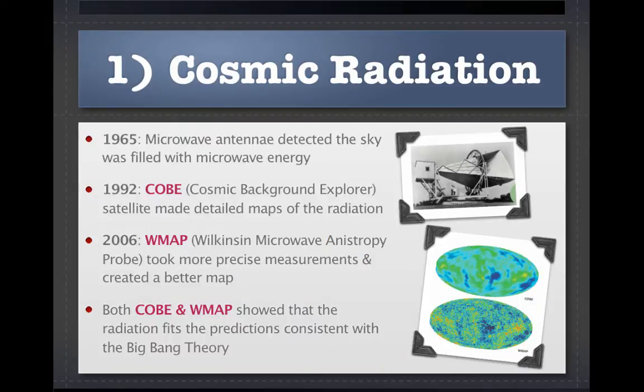In 1965, a microwave antenna was built that detected that the sky was filled with microwave energy. As technology advanced, in 1992 the COBE satellite made detailed maps of the radiation. Then in 2006, the Wilkinson Microwave Anisotropy Probe took even more precise measurements and created an even better map. Combined, both COBE and WMAP showed that the radiation fits the predictions consistent with that of the Big Bang Theory.